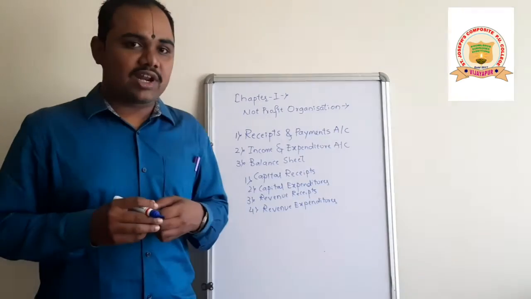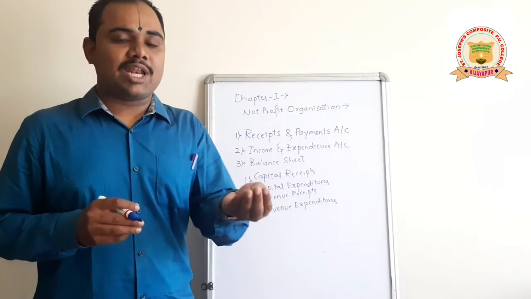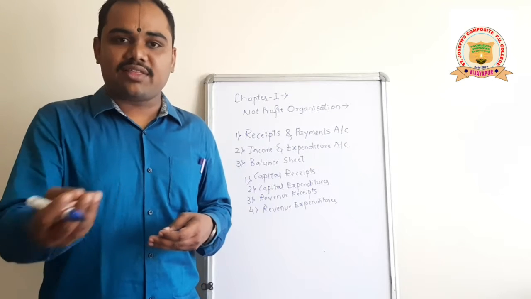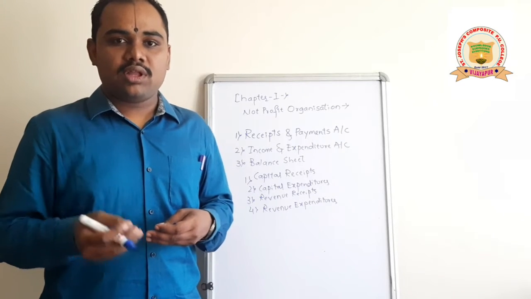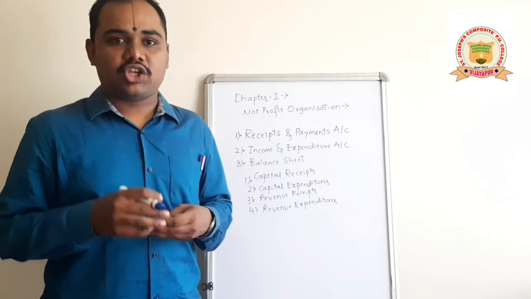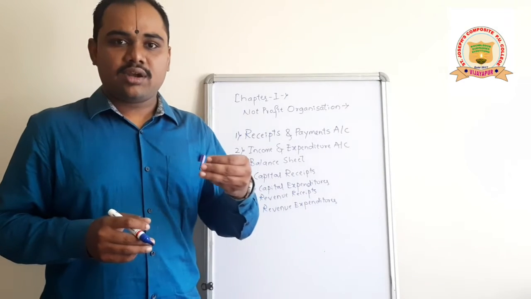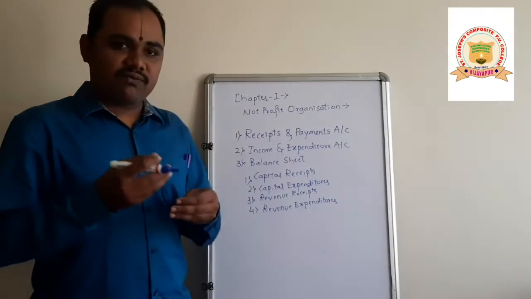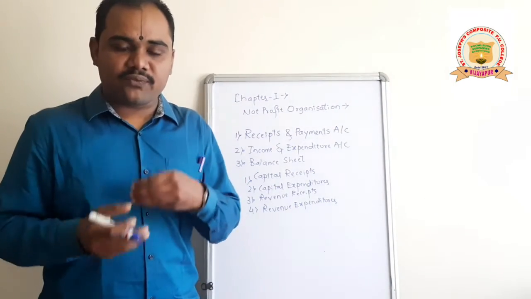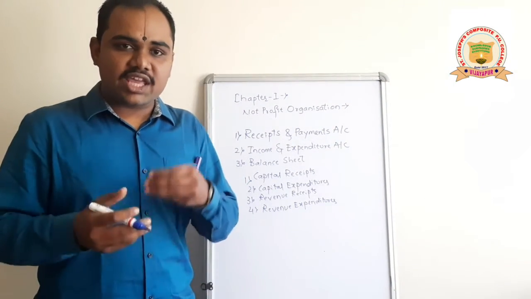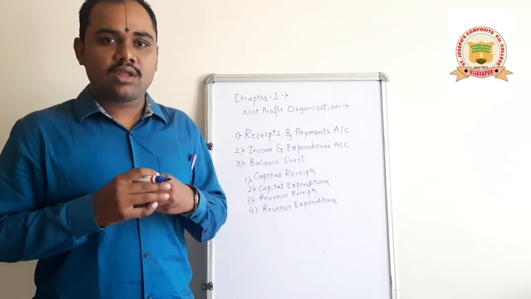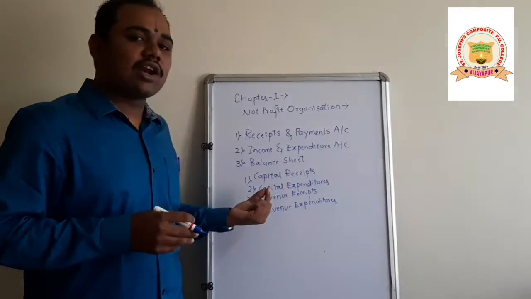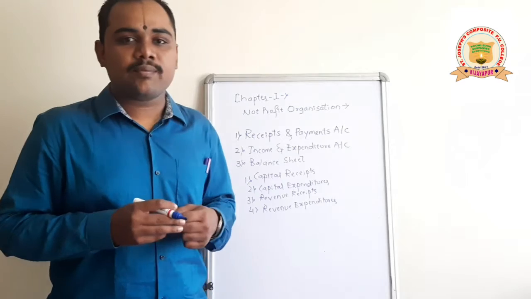Take the example, you will come to know. Subscriptions, the fees received by a school, the fees received by a college. In routine, frequently we will use this. Frequently we will receive the fees, year by year we will receive the fees. So such receipts are called revenue receipts here.